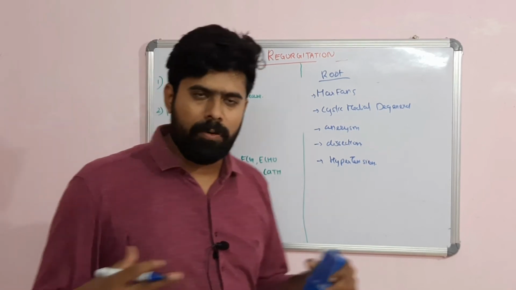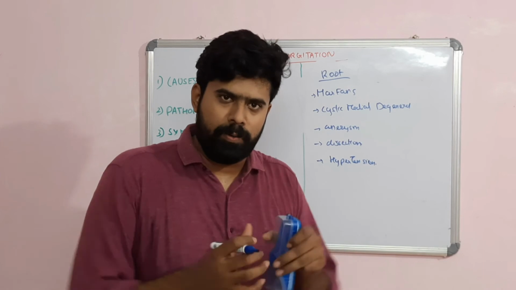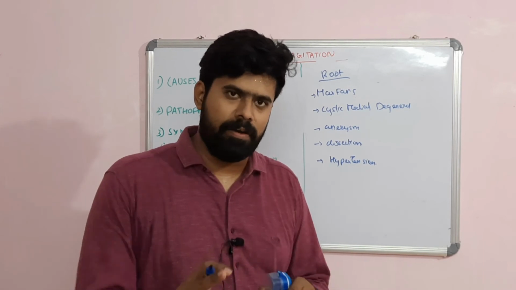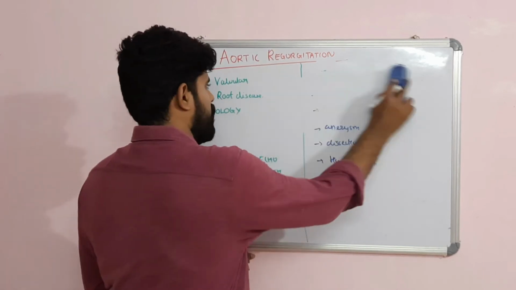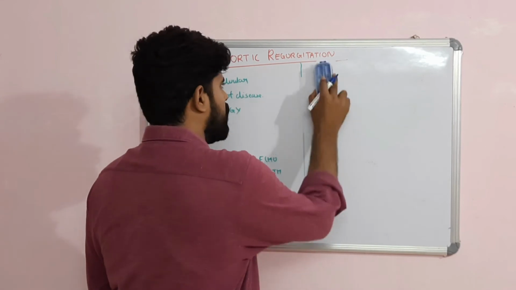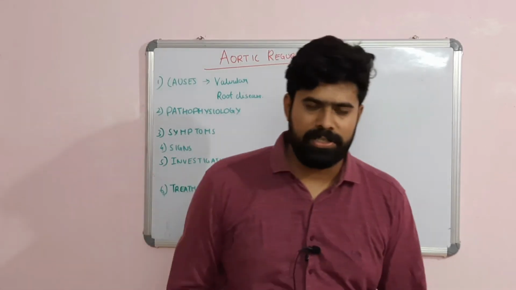So what happens when the aortic root enlarges? This will also pull the leaflets away from each other and cause aortic regurgitation. So what is the pathophysiology? What happens in aortic regurgitation?